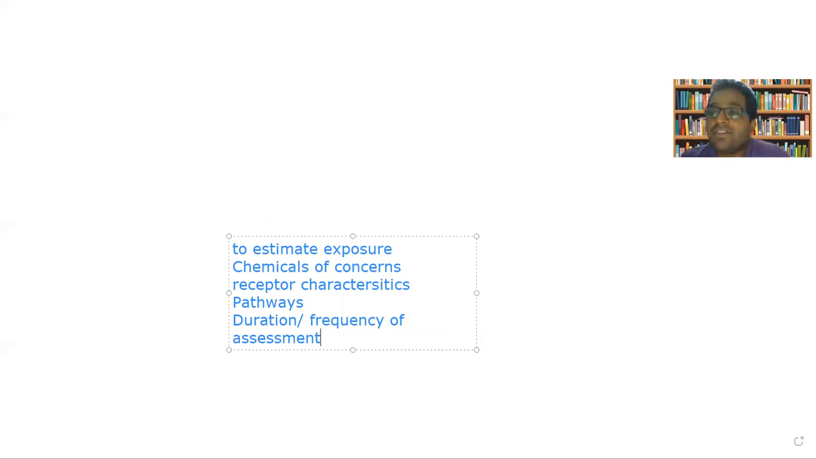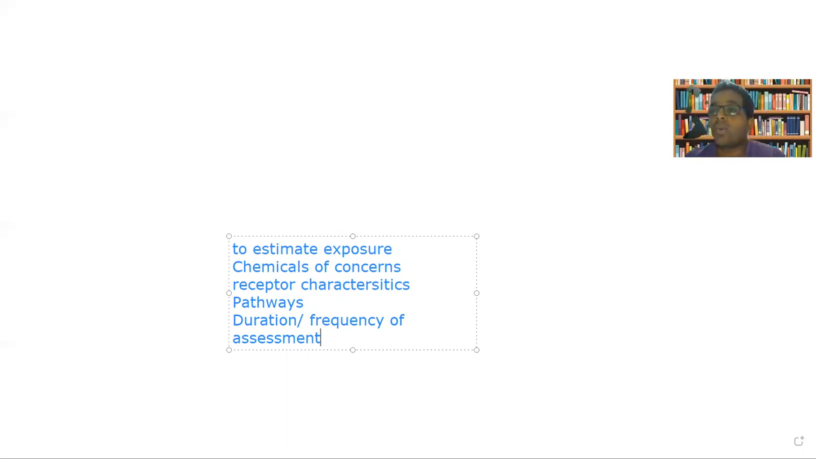Then what are the characteristics of the receptors? When we discuss receptor characteristics, we ask what is the age group of the population, whether children are there, whether old people are there, whether pregnant or lactating women are there. So such vulnerability of the receptor group will be decided by their age factor, their gender factor, their health factor, and the history of disease in those particular receptors, right? So the characteristics of the receptor are highly important when the estimation of exposure is done.